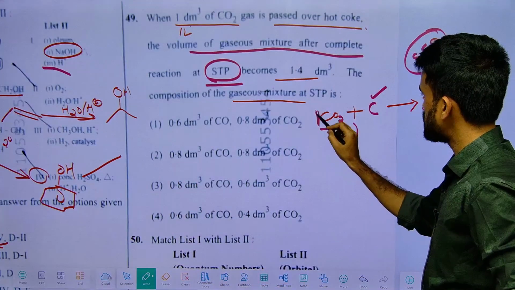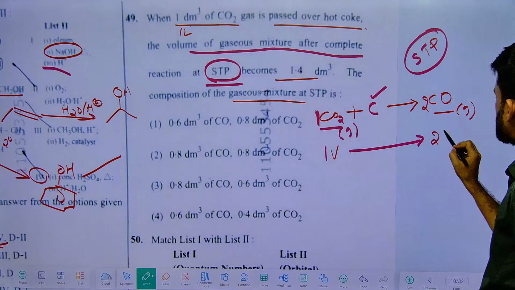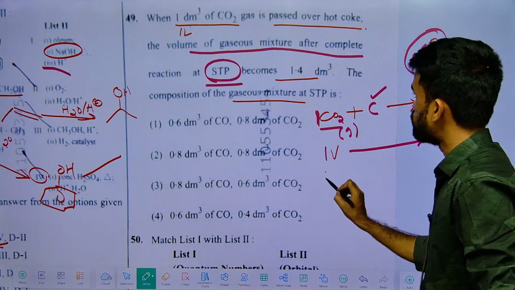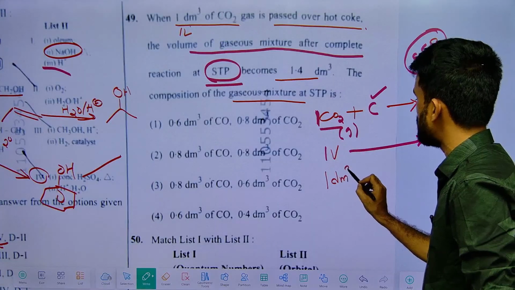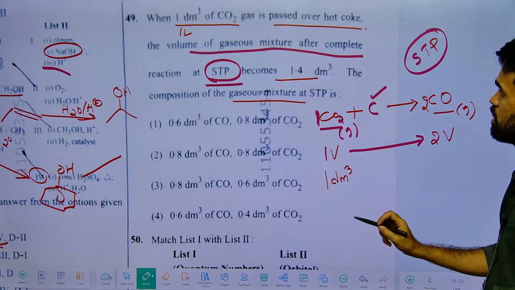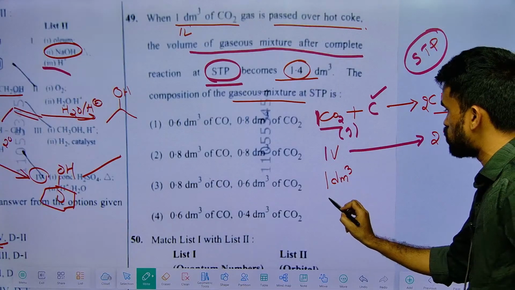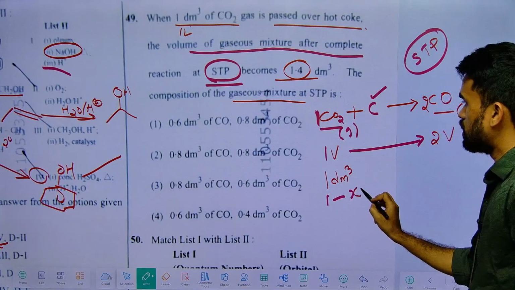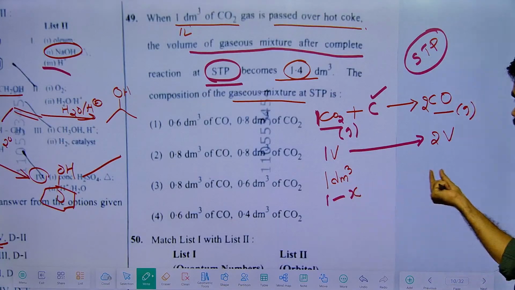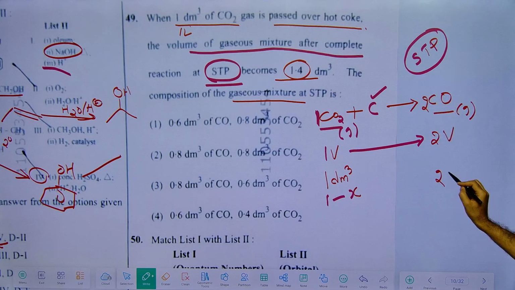This is 1, this is 2, so 1 volume of CO2 forms 2 volumes of CO. Initially they have given 1 decimeter cube of CO2, and finally it forms 1.4. It means from this 1 decimeter cube, some amount x is converting into carbon monoxide, so the CO formed is 2x.